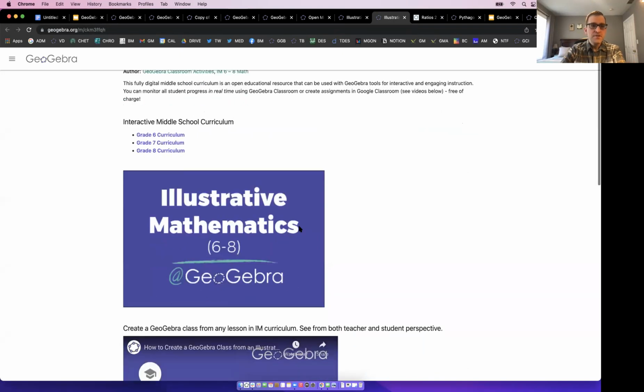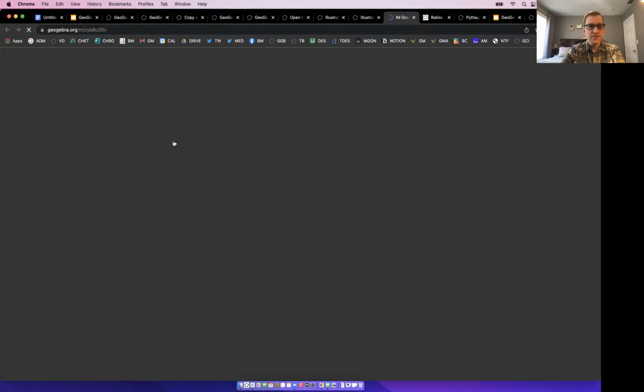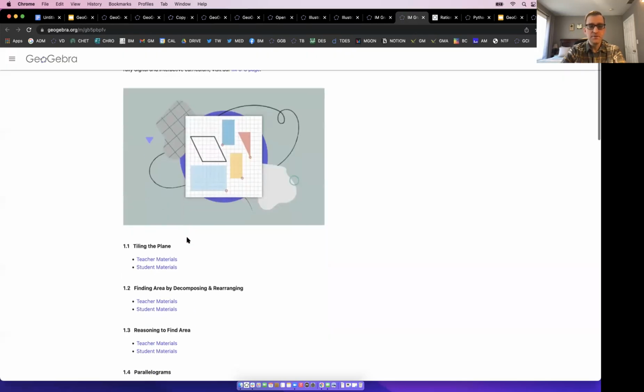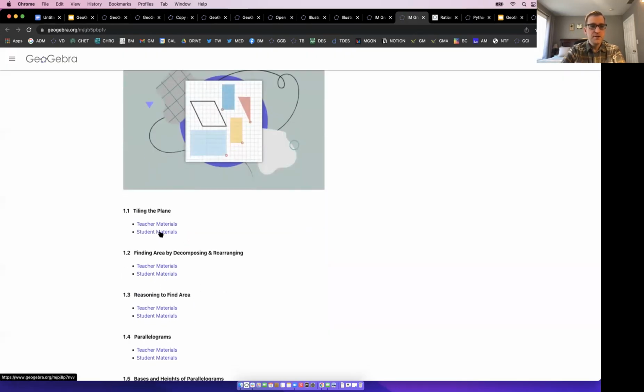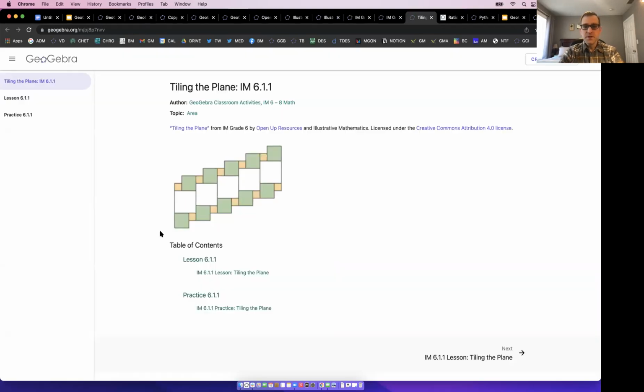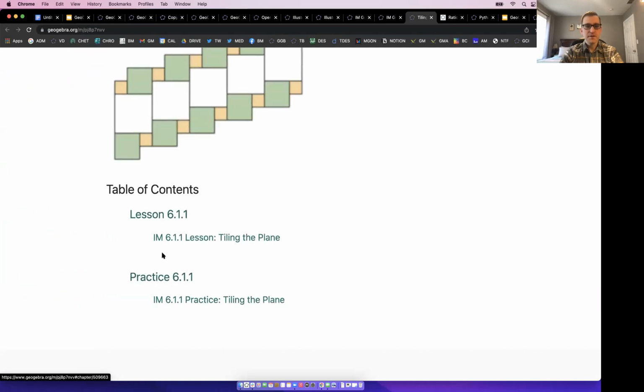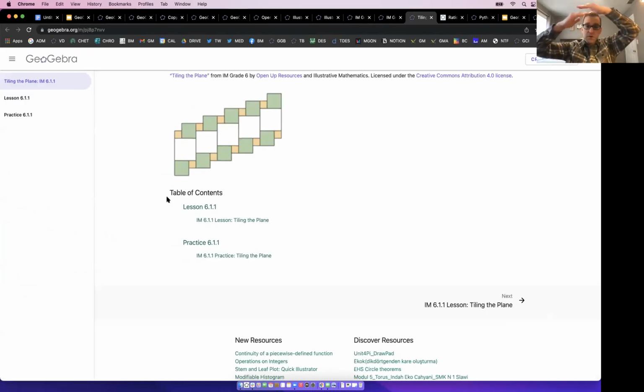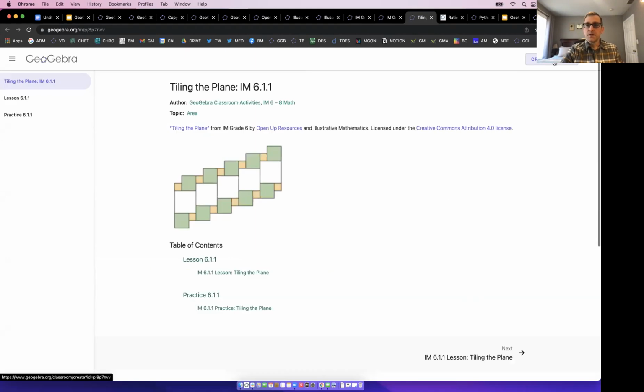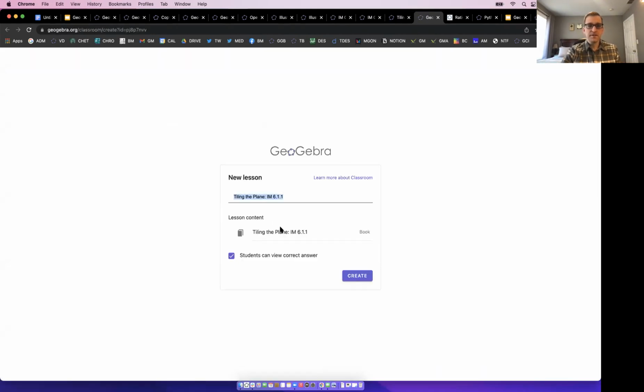You're welcome, Paul. So right here, I'm going to look at something from grade 6, say area and surface area. Again, Monique's going to do a much slower version of this than I am. But where I go to student materials. So Paul, you see how this is a book right here? This book has 2 chapters. It has a lesson and it has a practice. All right. So if I find a GeoGebra book, which is a volume of activities, if I press create lesson right here, all right, I'm actually going to create a lesson for the whole book, everything in that book.